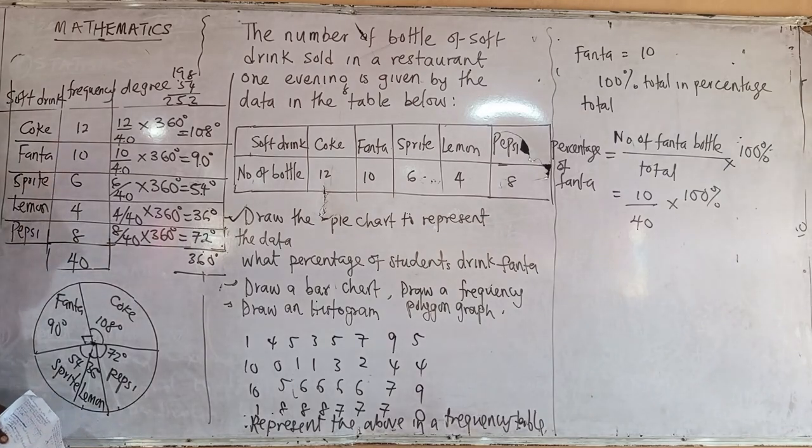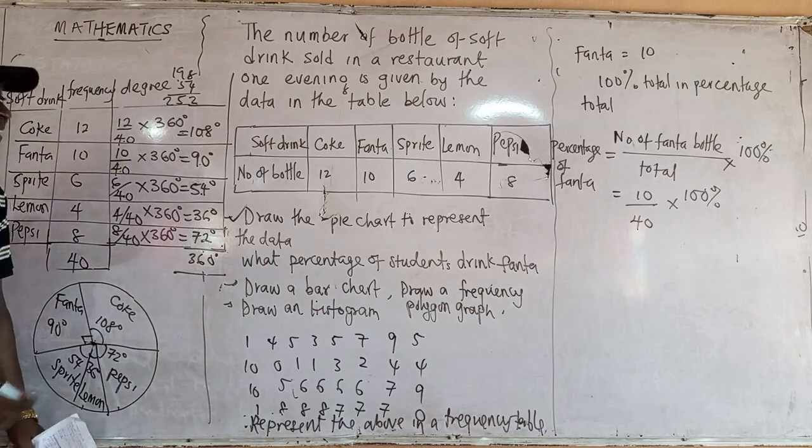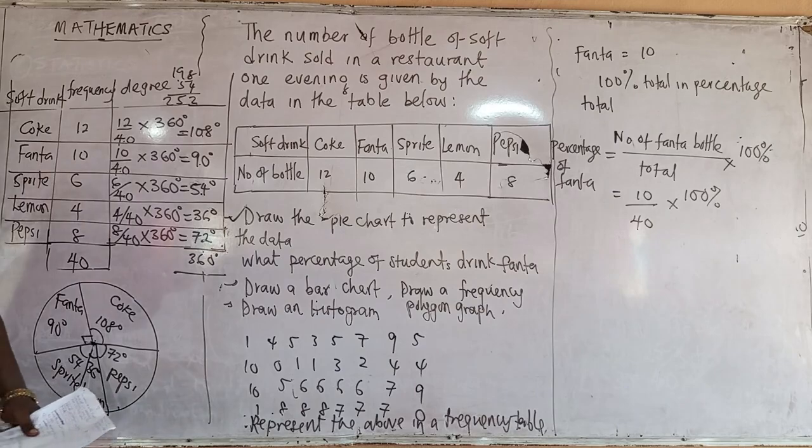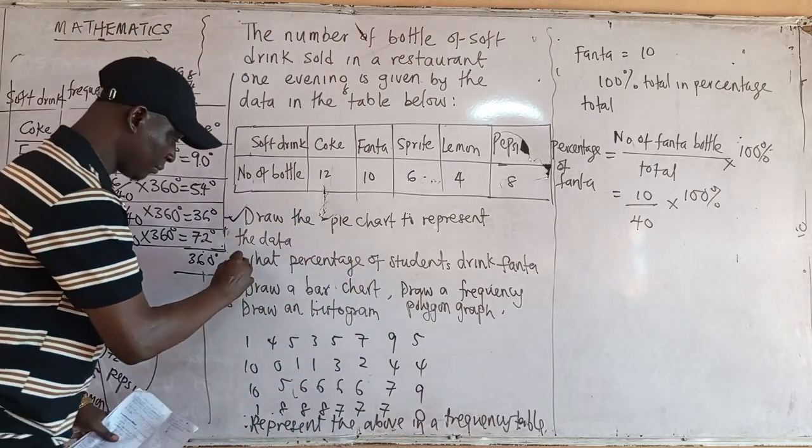If I'm converting to degrees, I convert by multiplying by 360. If I convert to percentage, I multiply by 100%. So you have solved that one.